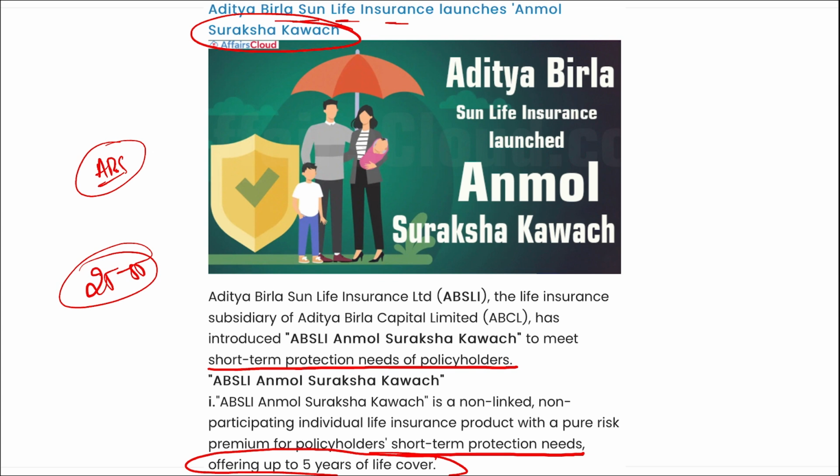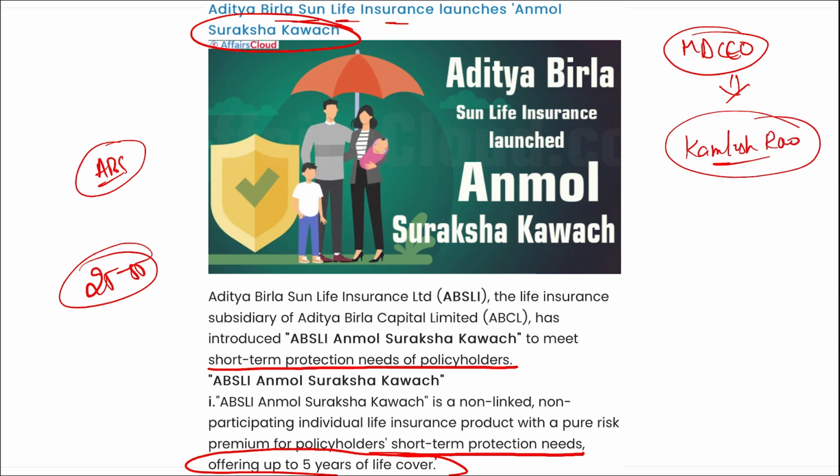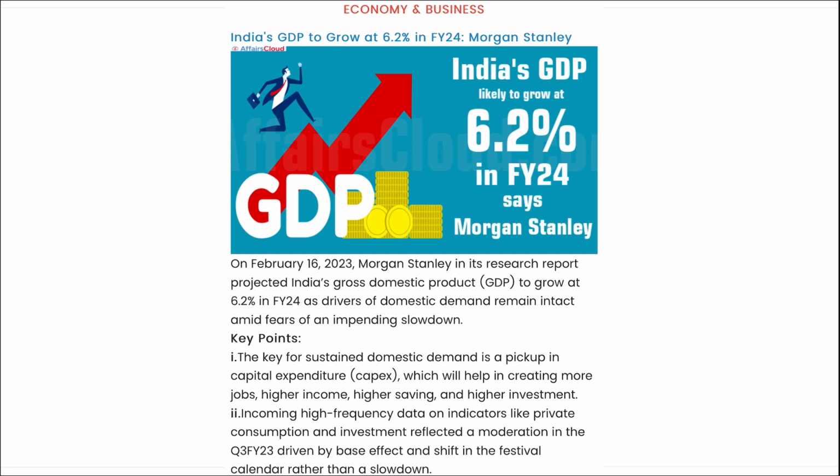Then if we talk about who is the managing director and chief executive officer of Aditya Birla Sun Life Insurance, so Kamlesh Rao is the current managing director and chief executive officer. And when was this established? In 2000. Next news. Next we are talking about India's GDP growth rate.